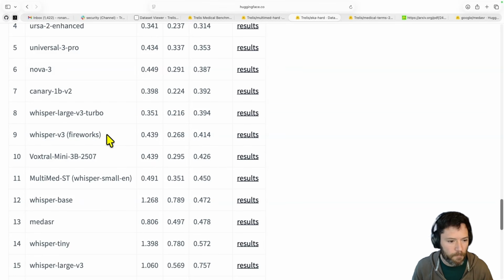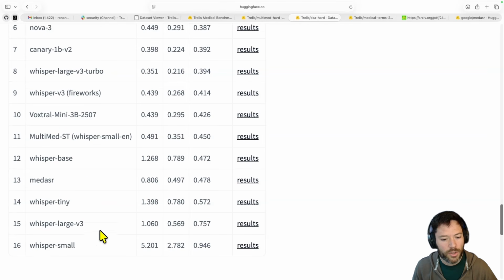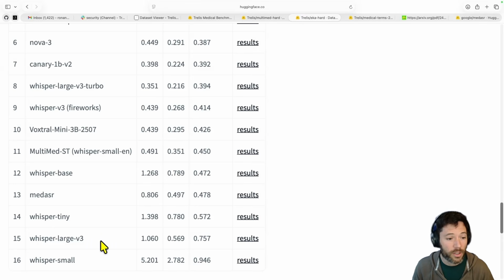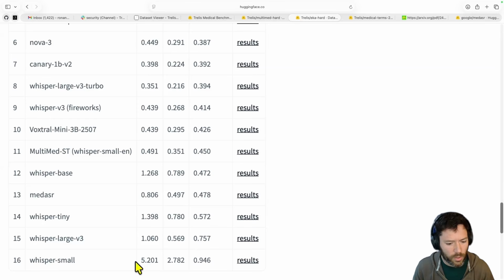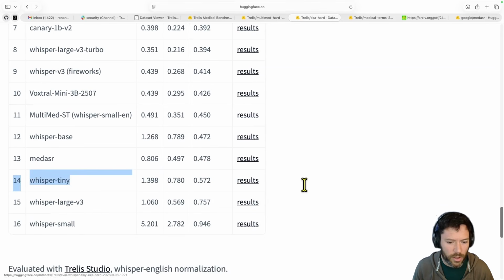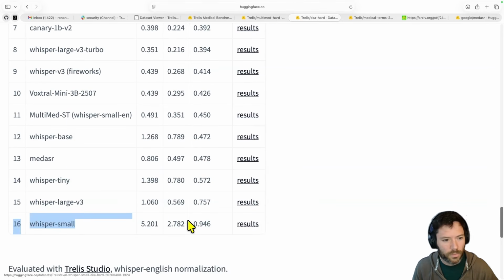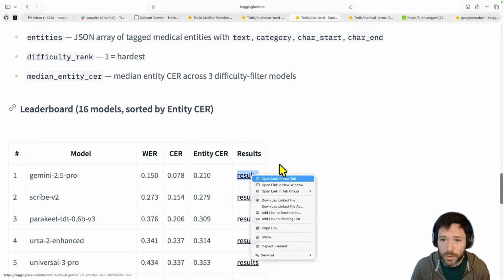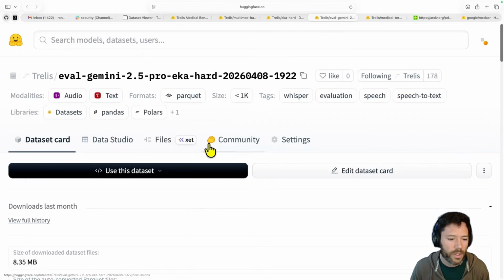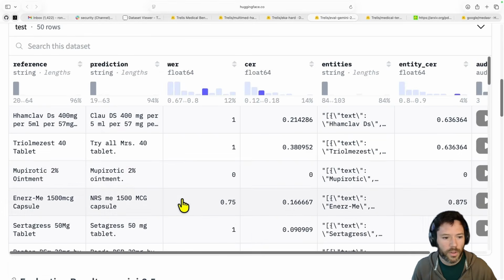And then Voxtral, MultiMed ST, Whisper Base, Metasaur, Whisper Tiny. Whisper Large, which should be performing actually very similar to Fireworks here. So these results actually, I might need to double check this. And Whisper Small, understandably, these small models are performing poorly right here. And if you do want to look at the results, you can check it out by going to results, and you can see the full predictions.